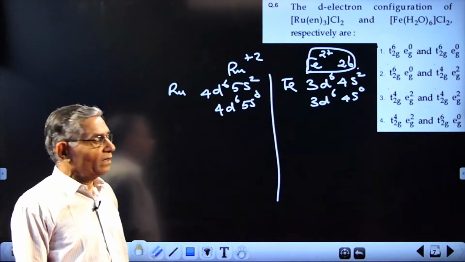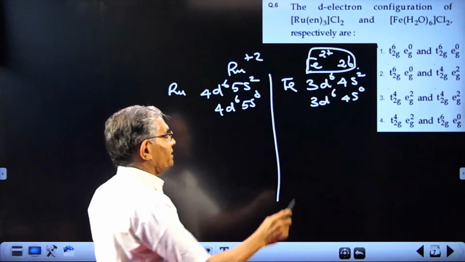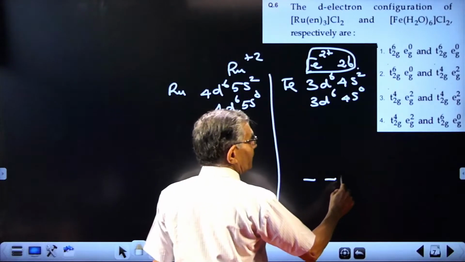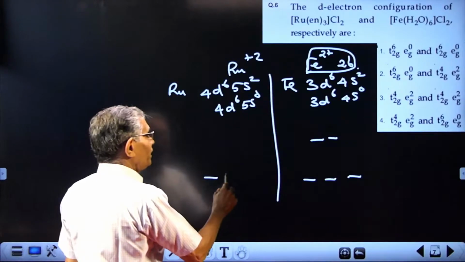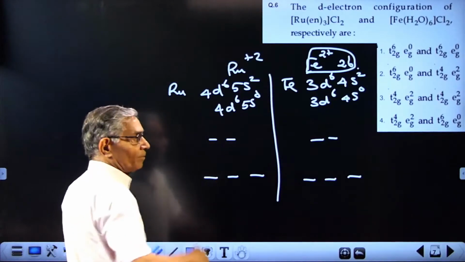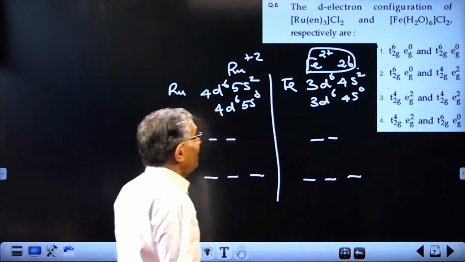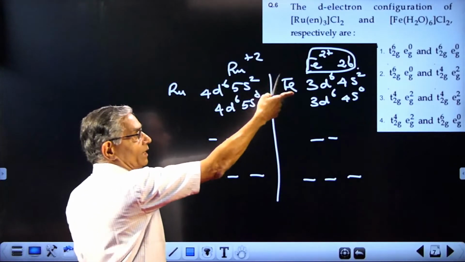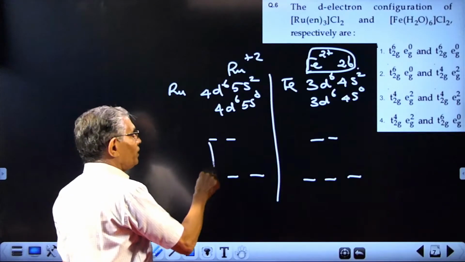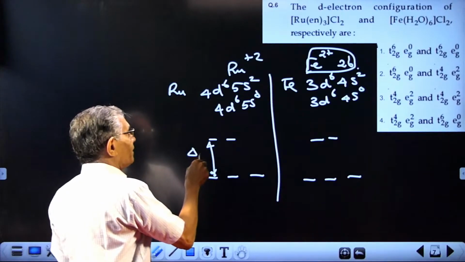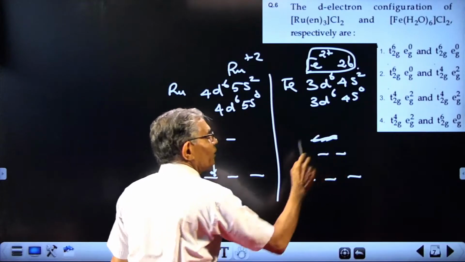How do they get accommodated? The levels are t2g and eg. You know, t2g and eg will be arranged like this. Here also t2g and eg. But remember, water is a weak ligand and ethane-1,2-diamine is a strong ligand. So naturally, this delta O for ruthenium will be very high and this one will be very low, comparatively very low.